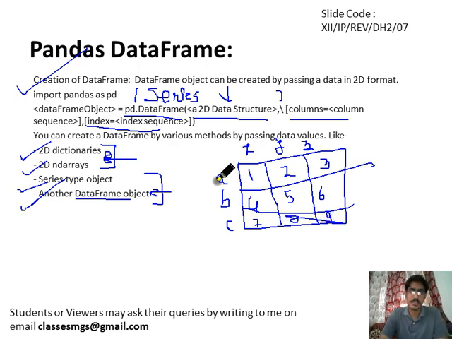So A, B, C are the row indexes and X, Y, Z are the column indexes. Keep that in mind. We will pass the column index and the row index separately, and the data as a part of the 2D data structure. This is how we can create a 2D data frame. We will see these 4 methods one by one in the subsequent slides.